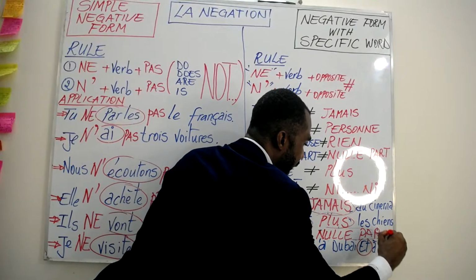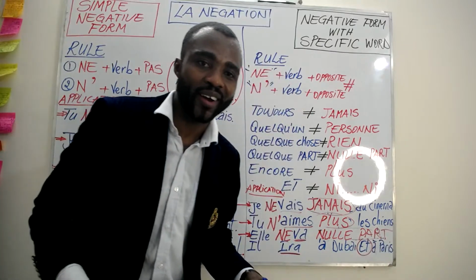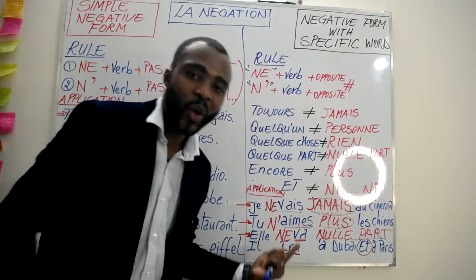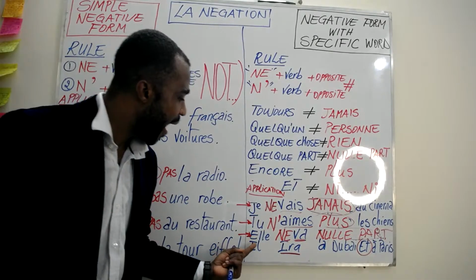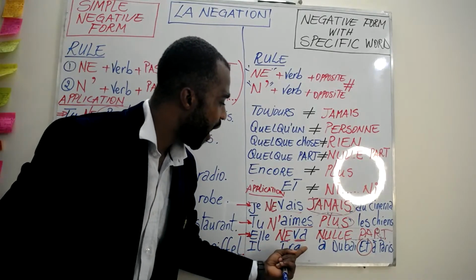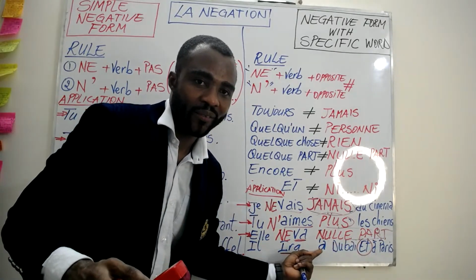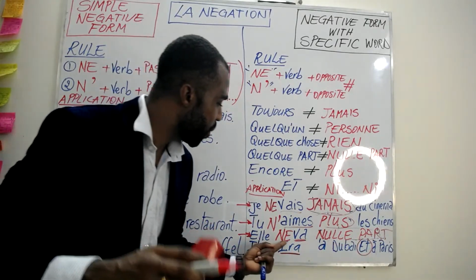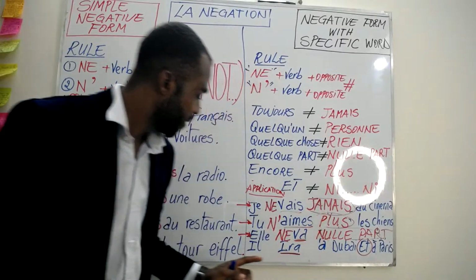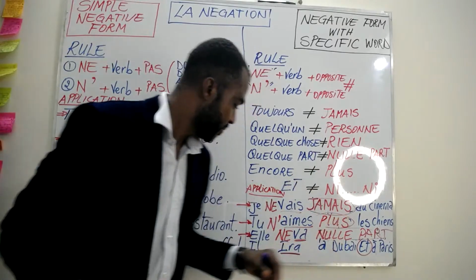Nulle part. Bravo, super. Amazing learners. So the negative form is elle ne va nulle part. She does not go anywhere. Elle ne va nulle part. She goes nowhere.